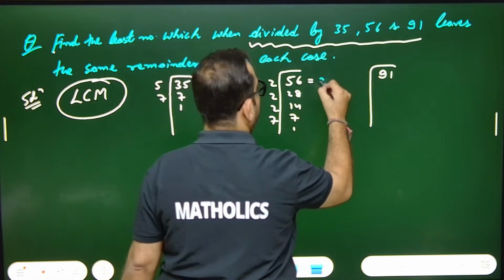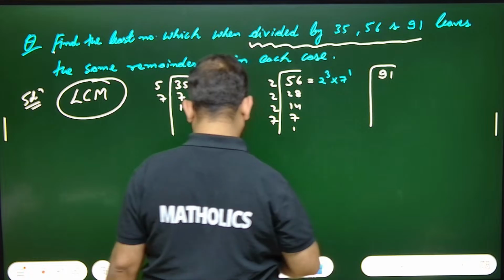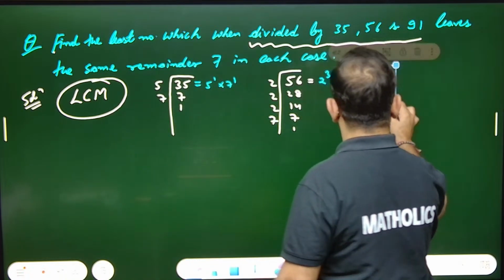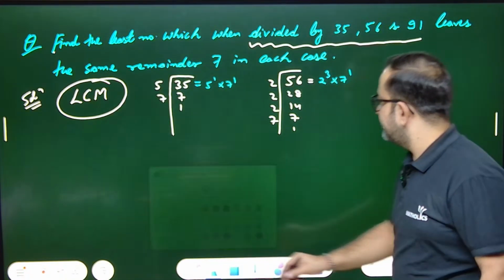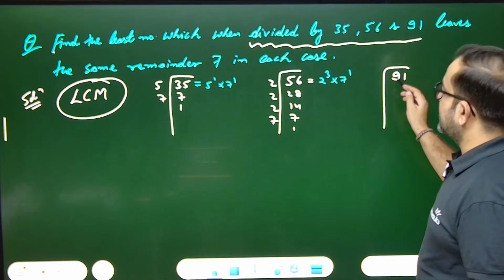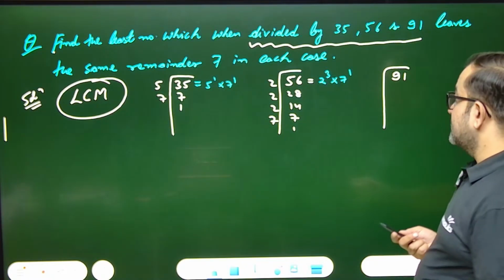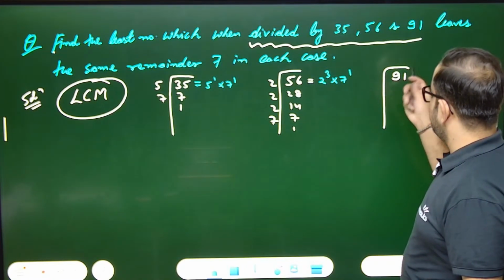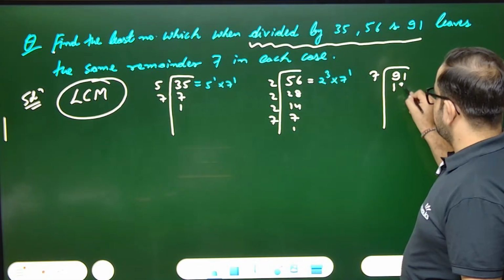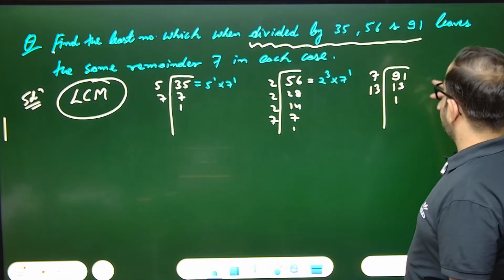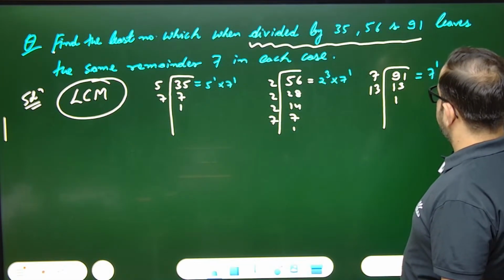So it is nothing but 2 cube into 7 raised to power 1. Yes or no? Anyone having problem in this prime factorization can also tell me. Say 91. 91 is divided by 7. 13 sevens are 91. So first we'll write 7. 7 ones are 7, 7 threes are 21. Then 13 ones are 13. So 91 equals 7 raised to power 1 into 13 raised to power 1.